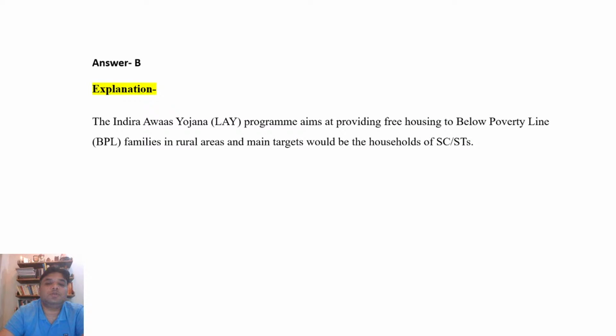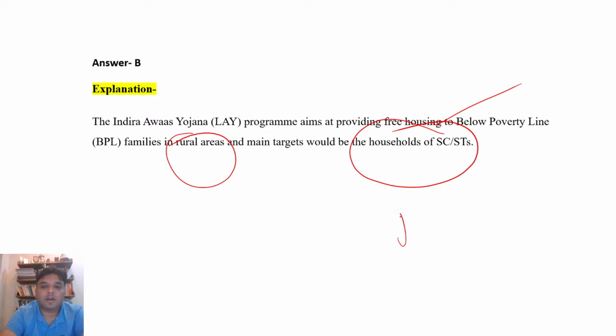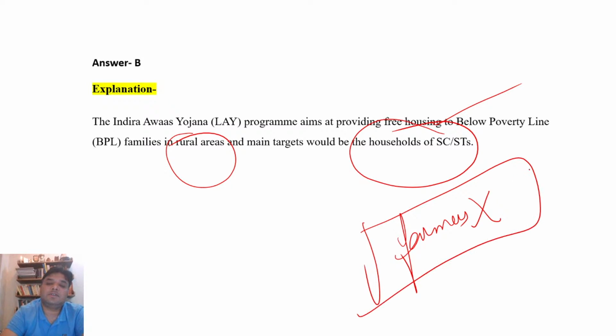The Indira Awas Yojana program aims at providing free housing to below poverty line families in rural areas, and the main target should be the households of SC and STs and not the farmers. Right, what was given in the question? Farmers was given, so farmers will be wrong. So what do you learn from this question? Shivangi, you are also correct, Nirmal, you are also correct. Okay, we learn that eligibility is also asked in the exam.